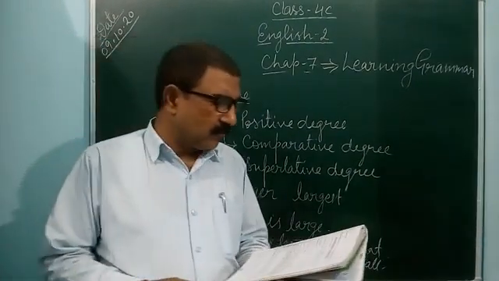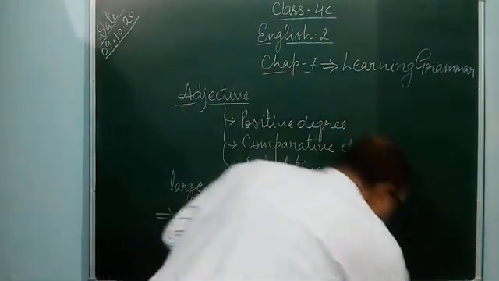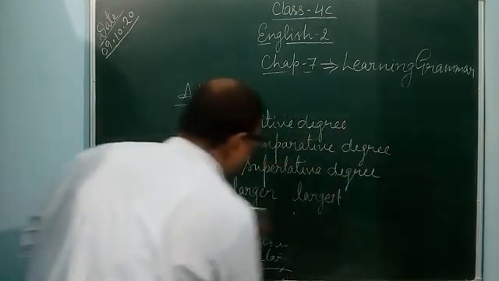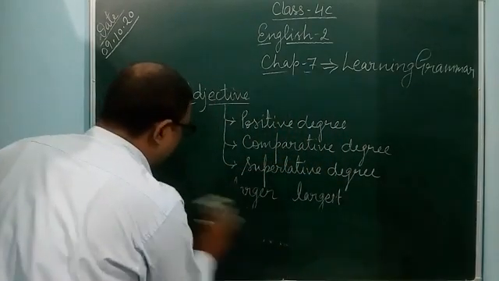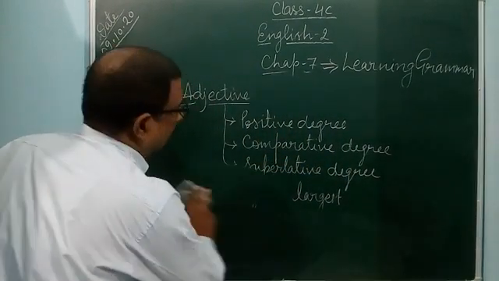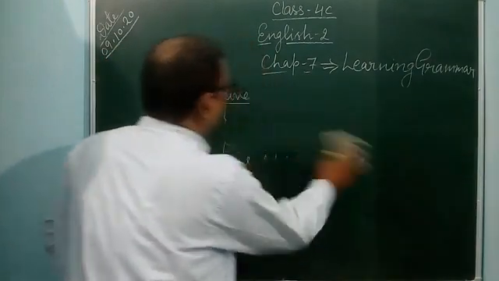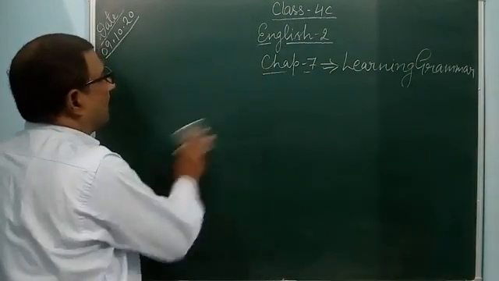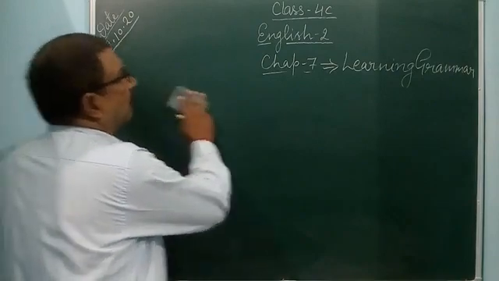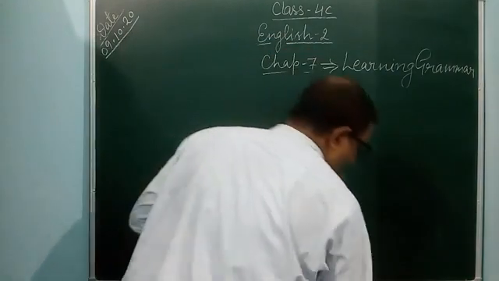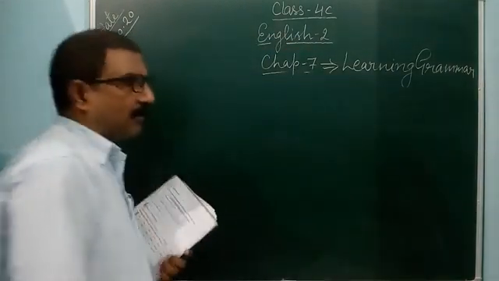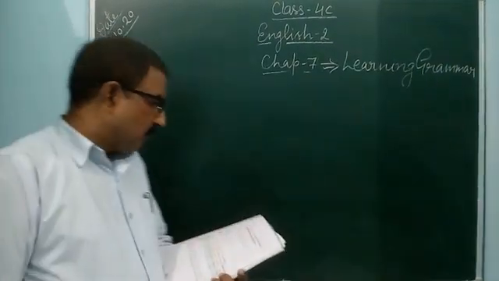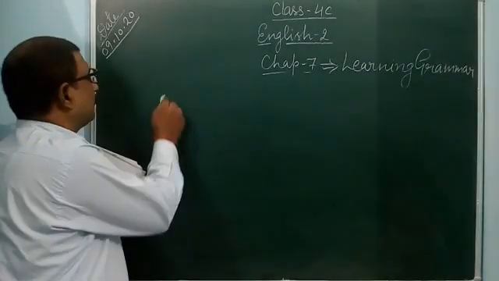Next, comprehension. Question number 8, comprehension. How can you do comprehension? Comprehension means some parts, some portions of the lines or passages are given in the questions, and you can make some questions from the given paragraph or given lines, and you can give the answer. So it is given, question number 8.